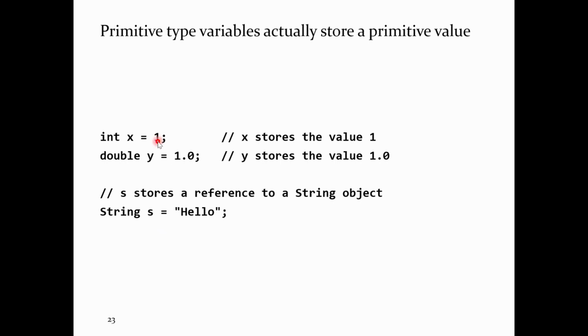So primitive types hold the actual value. x equals 1, the value associated with x is 1. With a reference type, s equals "hello", s is a string reference. The value that it holds is something that lets it figure out where this object is in memory.